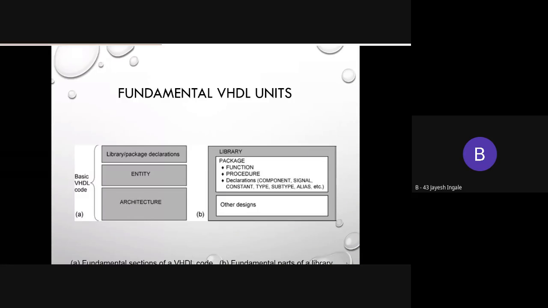Entity describe करतो. Okay. Actually, whatever pins that we have declared there, how they are going to behave, that we are declaring in the architecture. That means what will be the relationship between the inputs and outputs that we are declaring in the architecture. So these are the three basic units, or fundamental units, of a VHDL program.